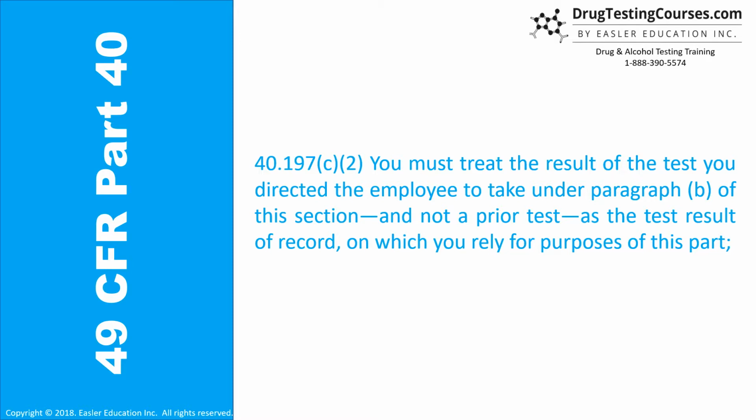40.197C2. You must treat the result of the test you directed the employee to take under paragraph B of this section, and not a prior test, as the test result of record on which you rely for the purposes of this part.